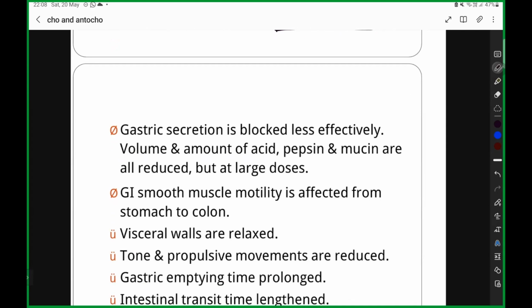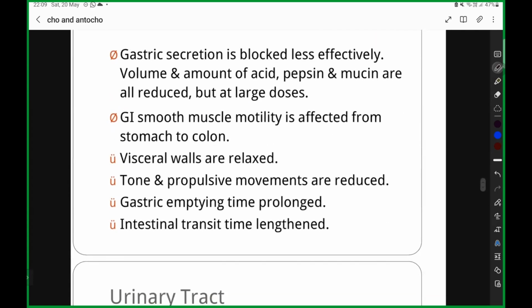Is it clear till now? If you have any doubt, you can discuss in the chat box at any point of time. I will be ready to answer. Gastric emptying time is prolonged, and your intestinal transit time is going to be lengthened.